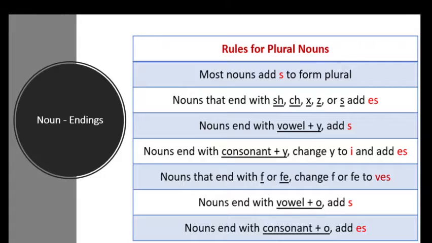If it ends with a vowel and y, then you leave the y as is and you put s. But if it's a consonant and y, then you will cross out the y and you add ies. Nouns that end with f or fe, you change them to ves. The nouns that end with vowel and o, add an s, consonant and o, es. Easy. It just comes with practice. You need to practice as much.